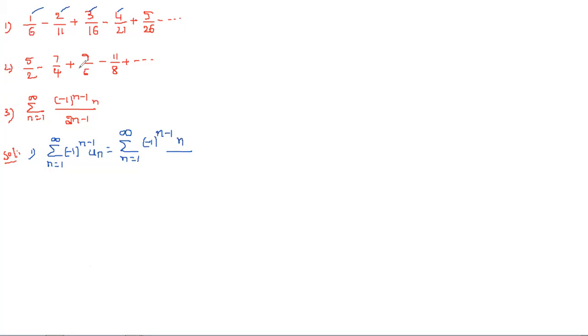what are the terms we have? 6, 11, 16, 21, 26. Obviously the difference is the same, so a is equal to 6 and d is equal to 5. So a plus n minus 1 into d: 6 plus n minus 1 into 5. If you solve this, we get 6 plus 5n minus 5, so 5n plus 1. 6 minus 5 is nothing but 1. So this is un.